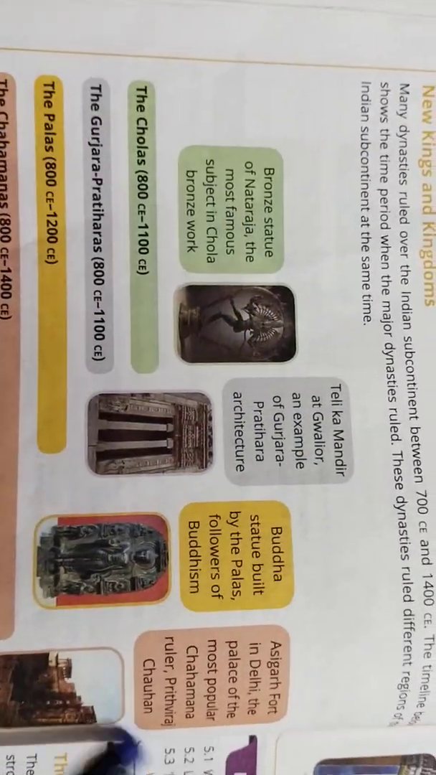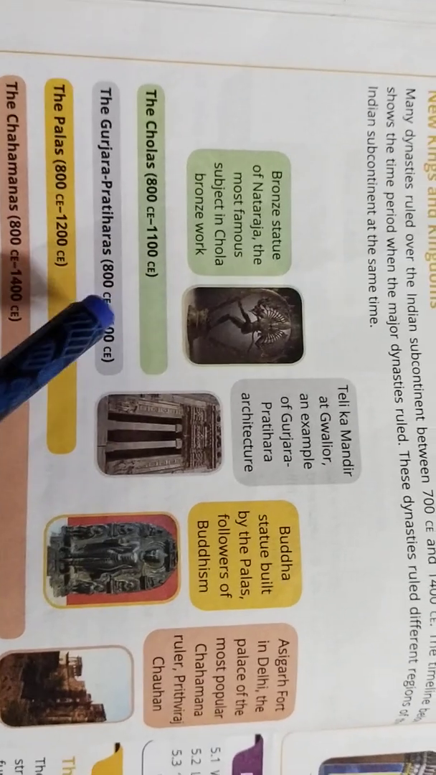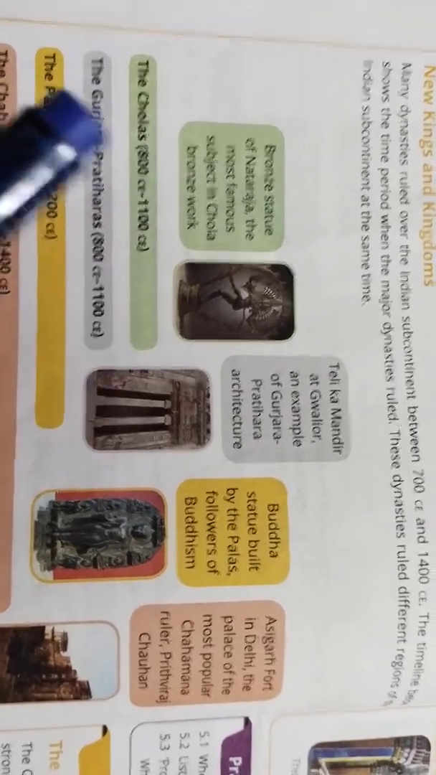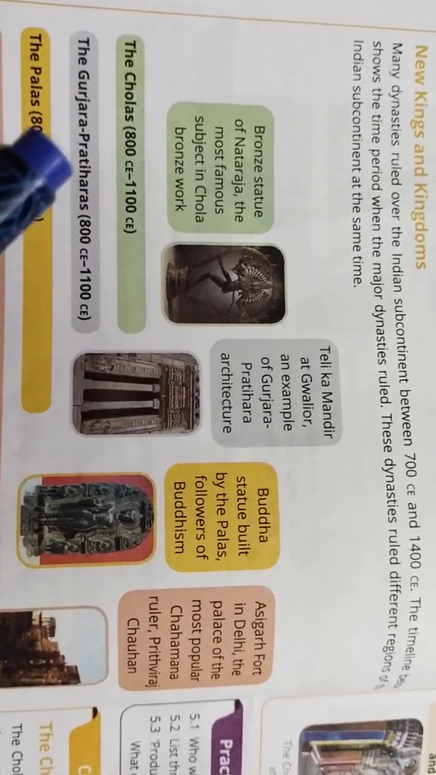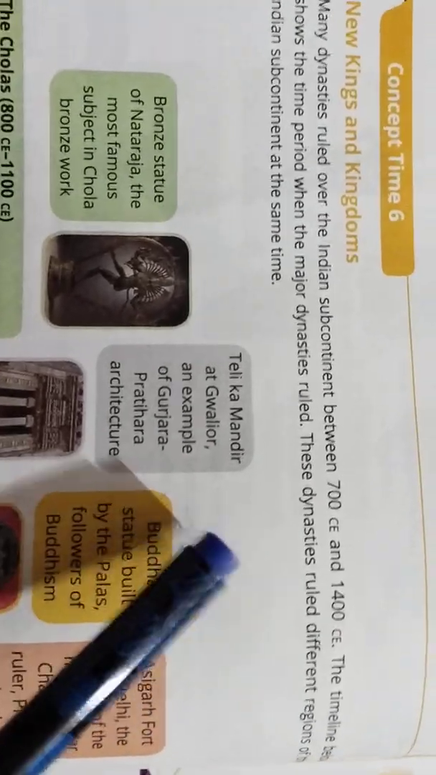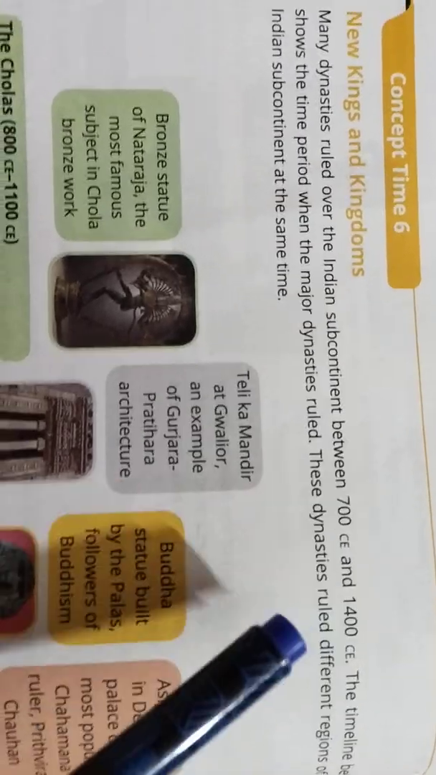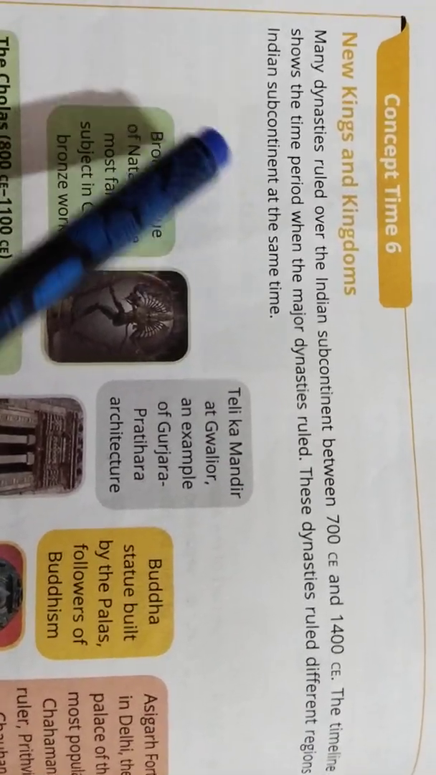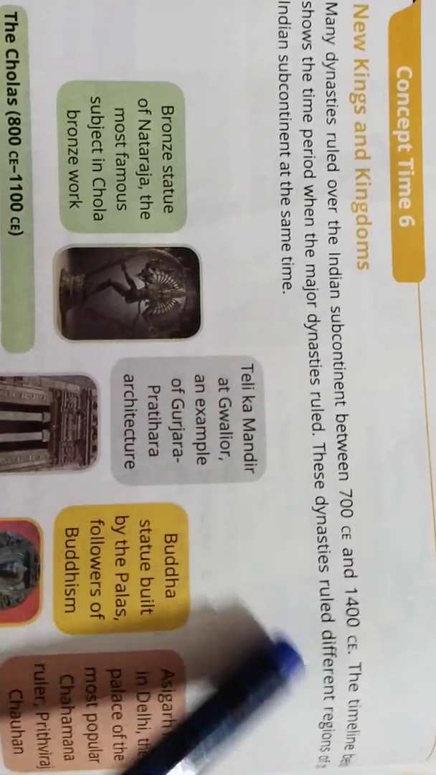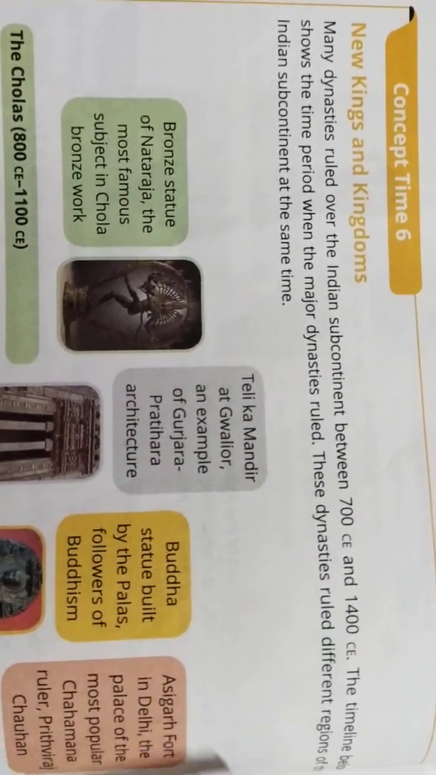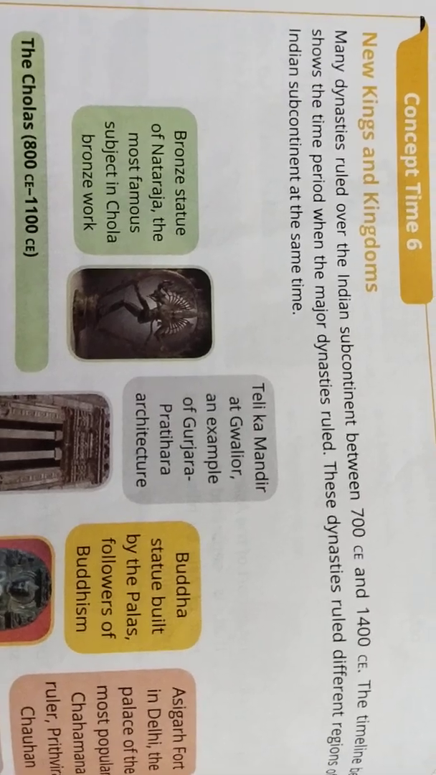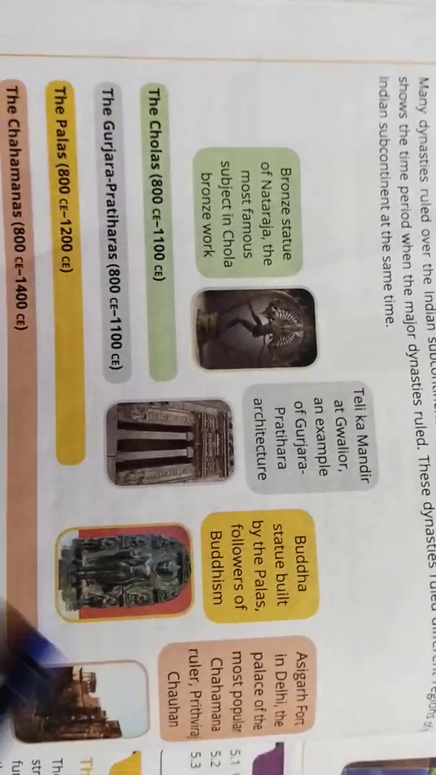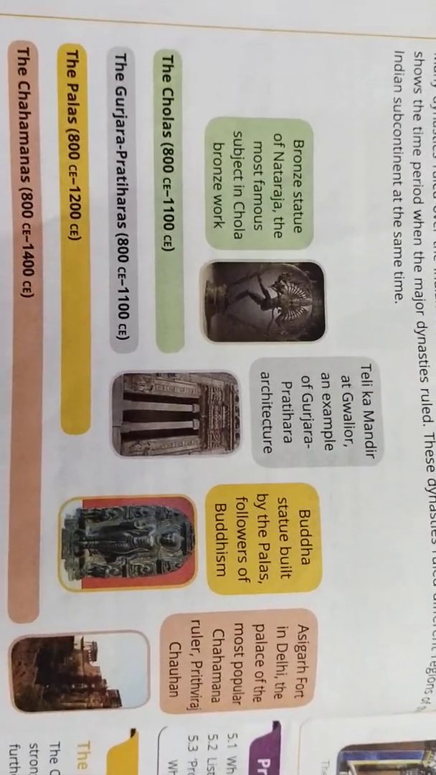So here the timeline below shows the time period when the major dynasties ruled. Here is the timeline given for you with different colors to show in which particular period who ruled over that particular kingdom. So these dynasties ruled different regions of the Indian subcontinent at the same time. The different regions were ruled by different persons. It was given down as a timeline here, so we can check it out.